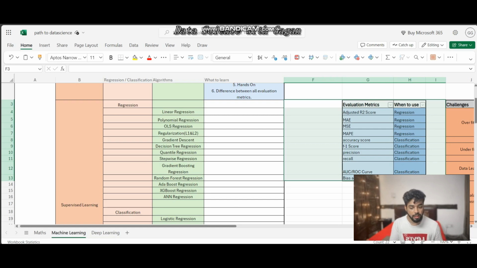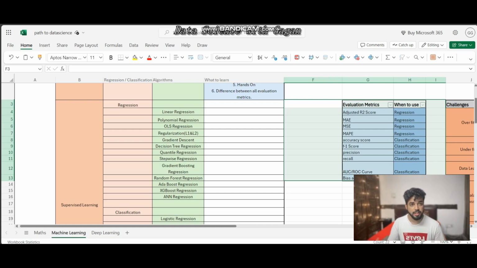Before starting with gradient boosting, let me tell you there is a concept called the ensembling technique. Ensembling technique means multiple models work together. Ensemble techniques are of two types: one is bagging and the second is boosting. In bagging, algorithms work in parallel, and in boosting it's sequential. So now let's start with gradient boosting, which is a boosting algorithm.